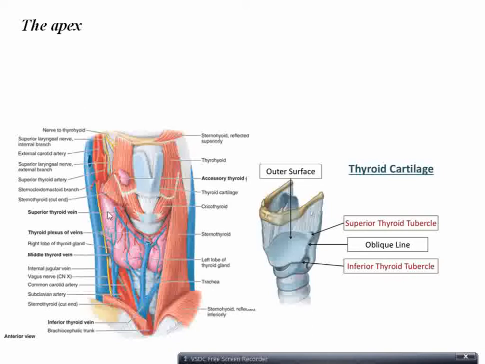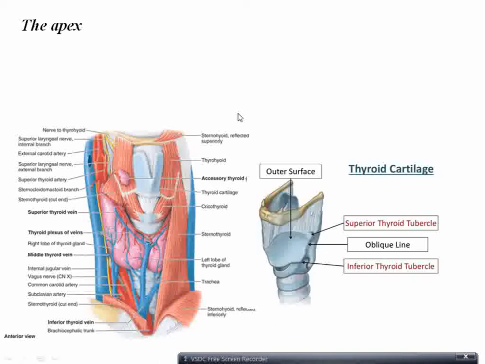Let's see this picture where the apex of the thyroid gland can be seen, which is covered by some muscles. Sternothyroid, originating from the sternum, is inserted to the thyroid cartilage. Thyroid cartilage has an oblique line to which some of the muscles are attached. So one is sternothyroid. There are other muscles also seen here: sternohyoid, originating from the sternum, attaching to the hyoid bone. Hyoid bone is lying above the thyroid cartilage.